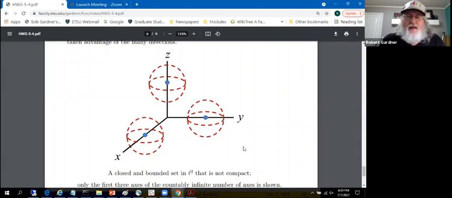Now, how do we pull this off? This is a closed and bounded set. It's not compact, because it's in infinite dimensions. That's one of the weird things that happens in infinite dimensions. Heine-Borel doesn't work in infinite dimensions. We did prove that every compact set is closed and bounded, but there exist closed and bounded sets which are not compact. They don't exist in finite dimensions, but they exist here in infinite dimensions. So this open cover has no finite subcover, not a compact set.